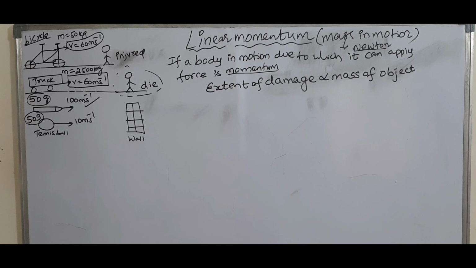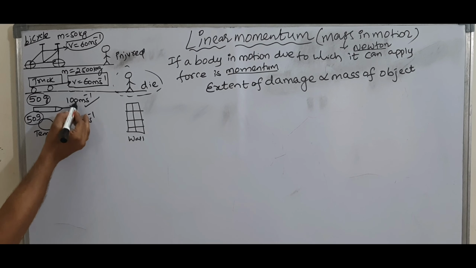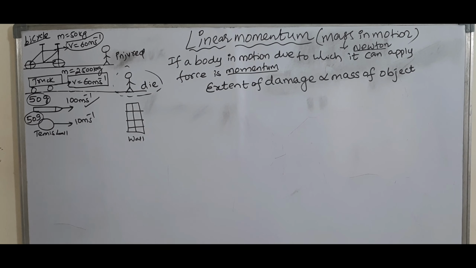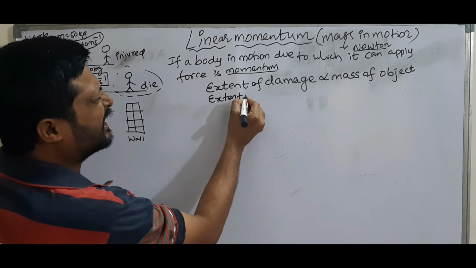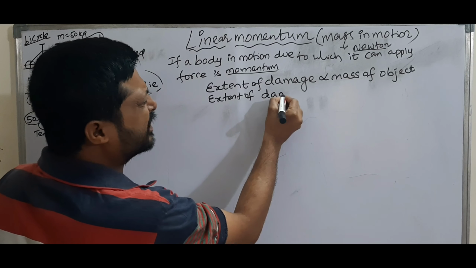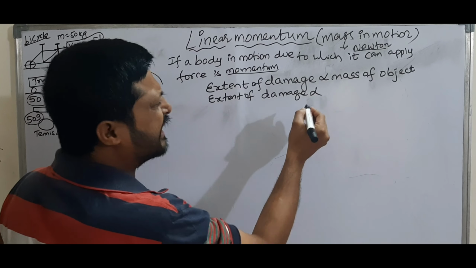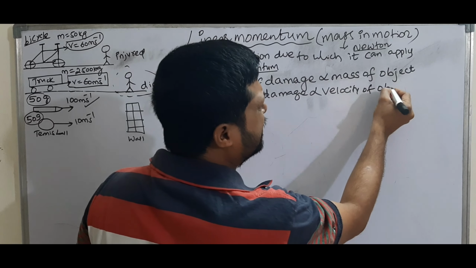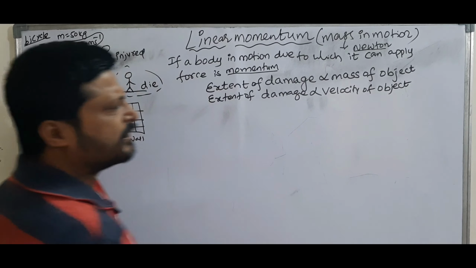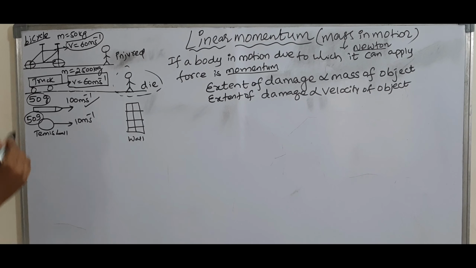If you observe clearly, both have the same masses. But what is the difference? Yes, velocities. Velocities are different. Due to more velocity, the bullet can damage the wall more. That means extent of damage is directly proportional to the velocity of the object.